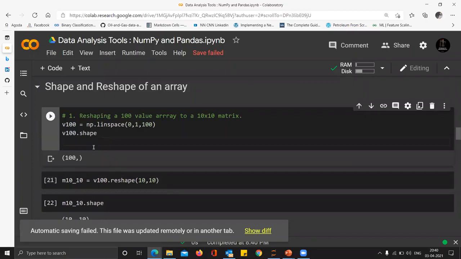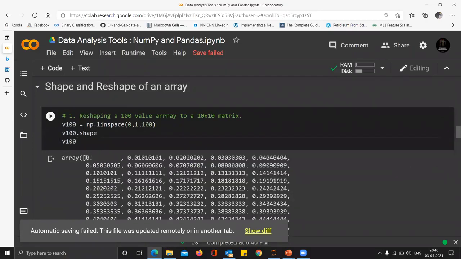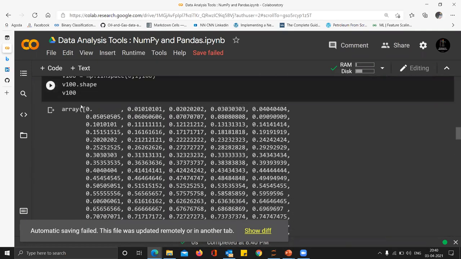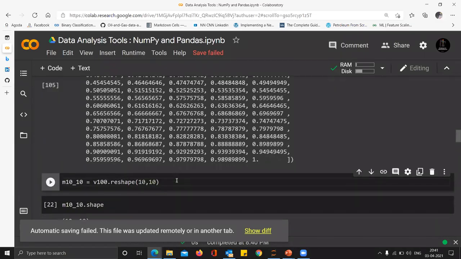V100 looks like this. You can see only one square bracket is there, which tells us that it's a 1D vector. But I take the same data and I reshape it into a different shape. It is obvious that you cannot provide other shapes because it has to be consistent with the number of data points. We have 100 data points, so 10 by 10 is fine. If we had, let's say, 90 data points, then 10 by 9 would have been fine, right? So we reshape it and we do M1010.